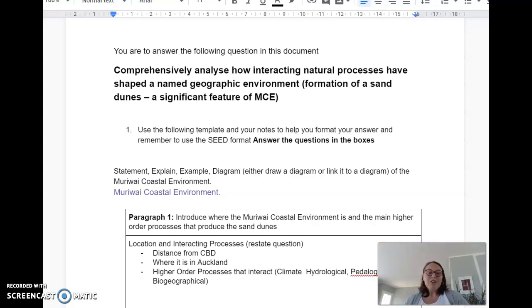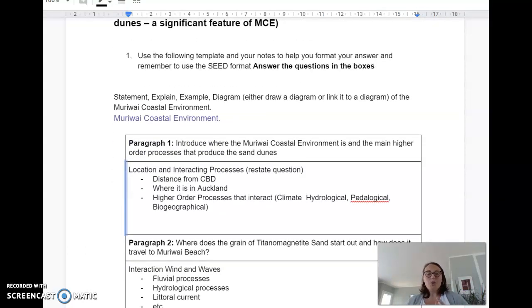You are going to rewrite your location paragraph into the first paragraph. That is your location. Where are things located? Where is Muriwai located? In there too, you want to introduce those elements and those higher order processes that we've already spoken about in the previous lessons leading up to this.